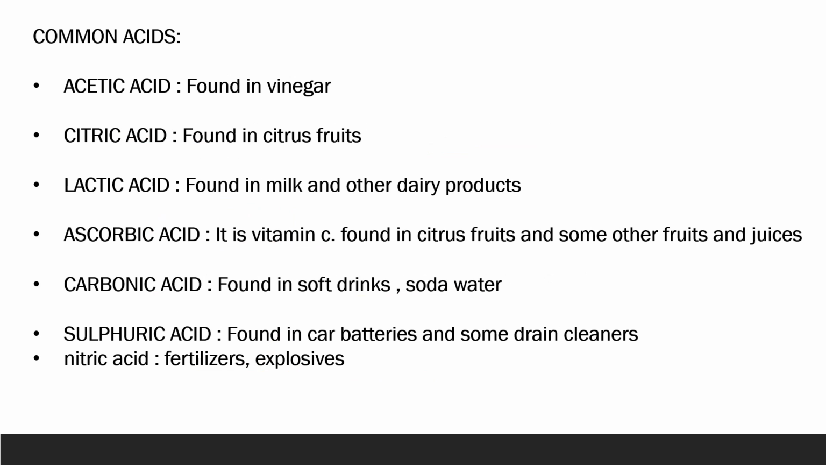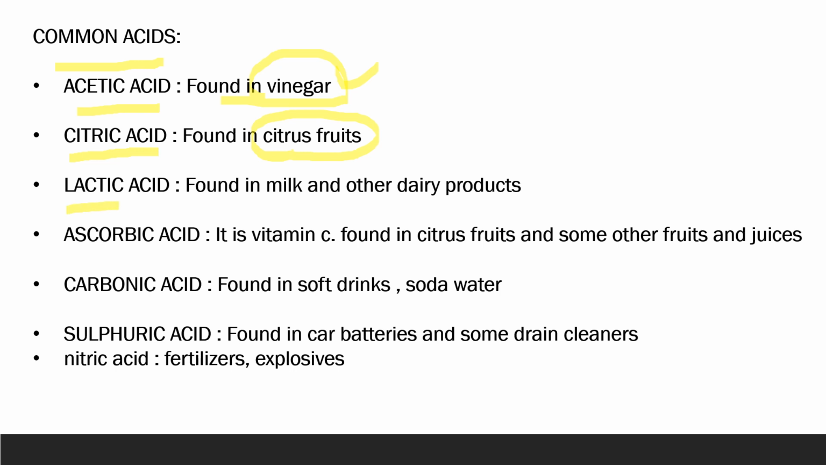Let's quickly take a look at the common acids that are found in our day-to-day lives. The first and the most common being acetic acid. This is found in vinegar. Actually, vinegar is a very dilute form of acetic acid which is used in cooking Chinese food, etc. It is basically added to food for increasing the sourness. Second common acid is citric acid, which is found in citrus fruits like lemon, orange, tomatoes.